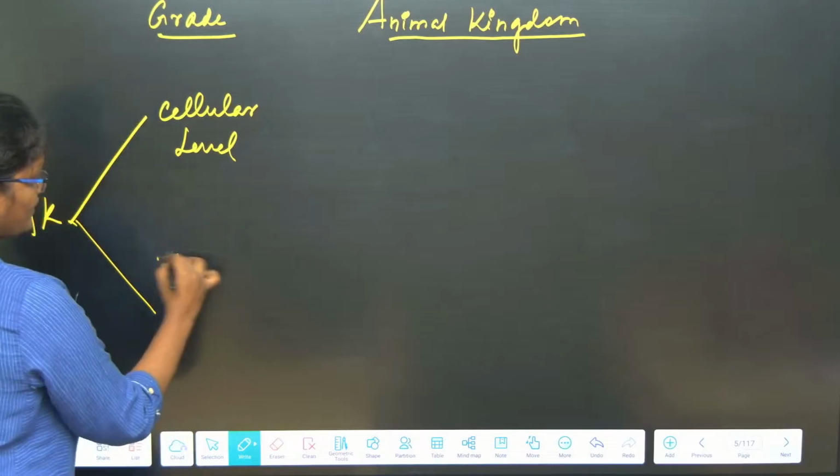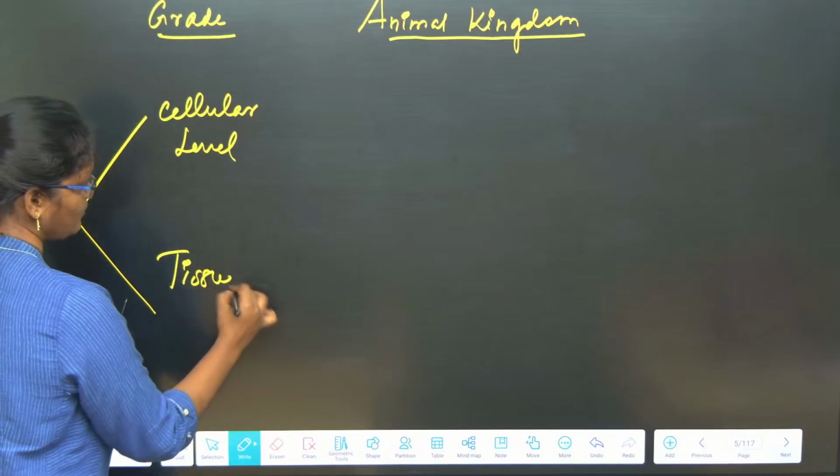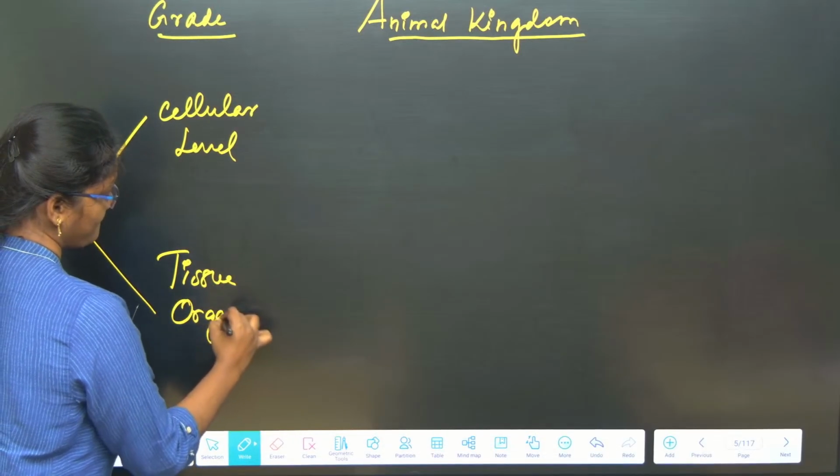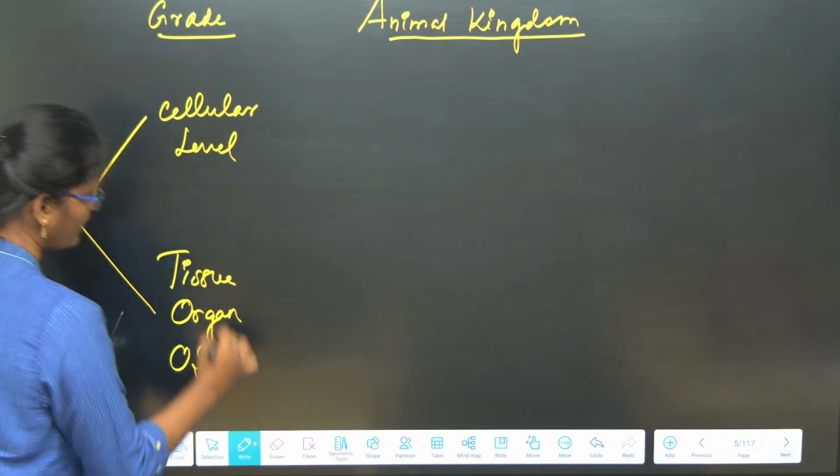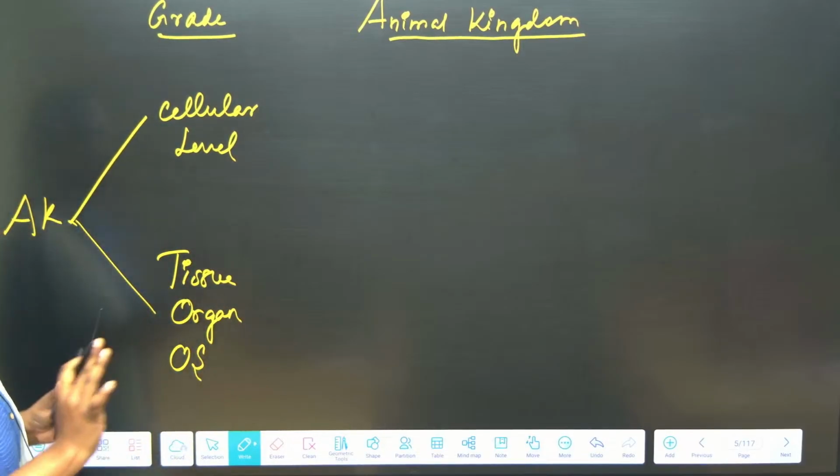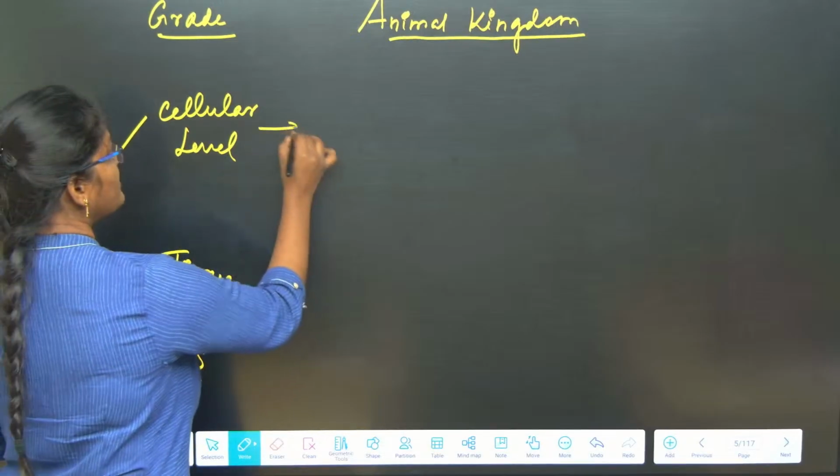Cellular level, tissue, organ and organ system. Okay, based on this we can classify it into 2. Now, based on the symmetry,